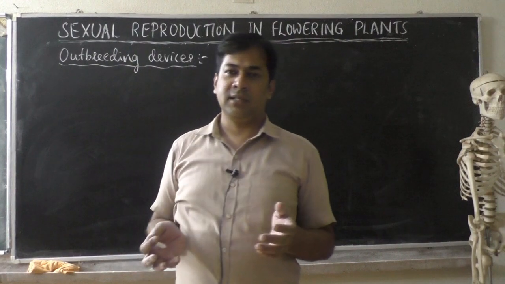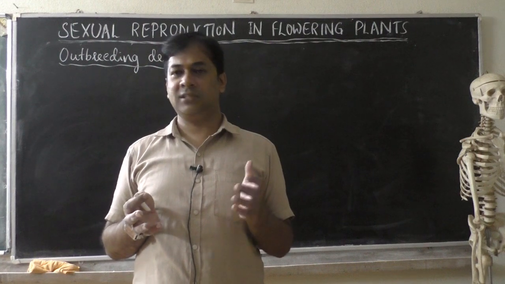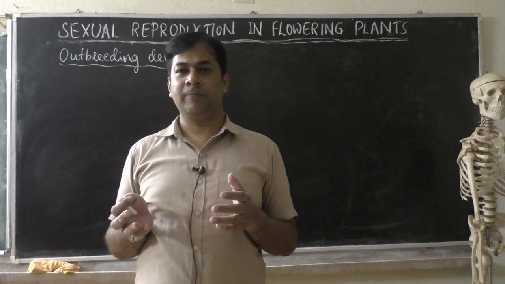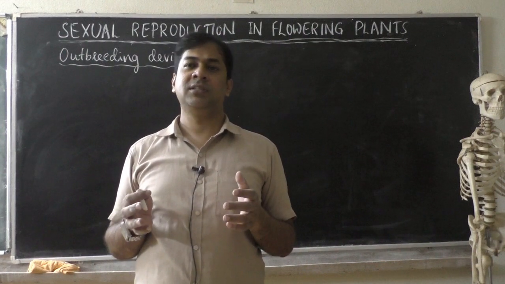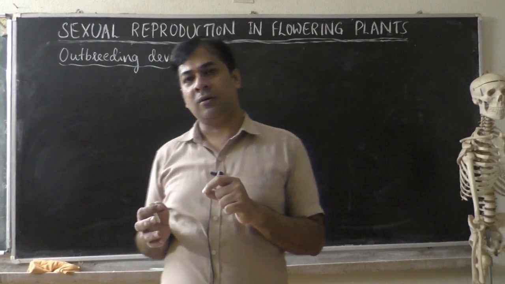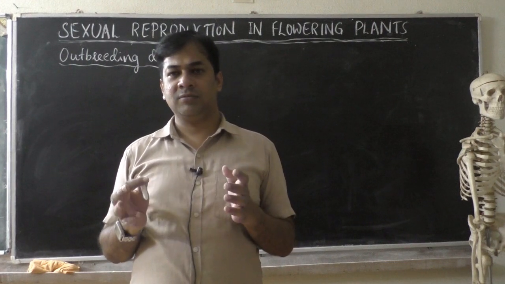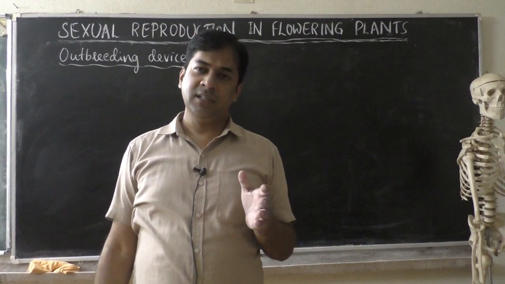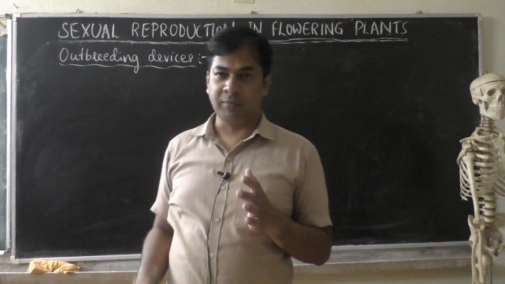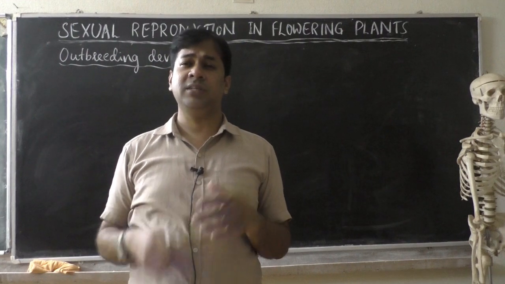Let us take the example of a cow. In case of cattle, Jersey is one type of breed. A Jersey male is crossed with a Jersey female, so it is Jersey versus Jersey. The sperm of the Jersey male goes into the reproductive tract of the female Jersey. Or you can take Red Sindhi versus Red Sindhi. Red Sindhi is a high milk yielding breed. So if you are crossing among the same breed, it is called inbreeding.